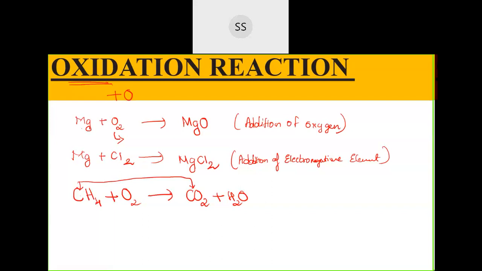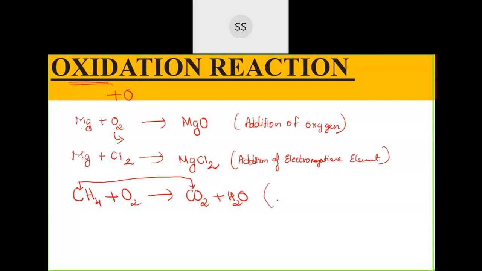But simultaneously something else also has happened. If you observe properly, carbon has taken oxygen and gotten converted to carbon dioxide, but simultaneously there was removal of hydrogen also, correct? So now one more definition comes into the picture. When there is addition of oxygen, there is something going out also. Hydrogen was found to go out.